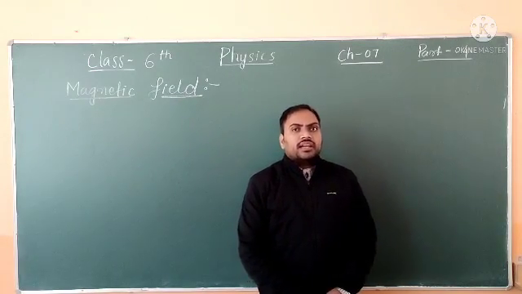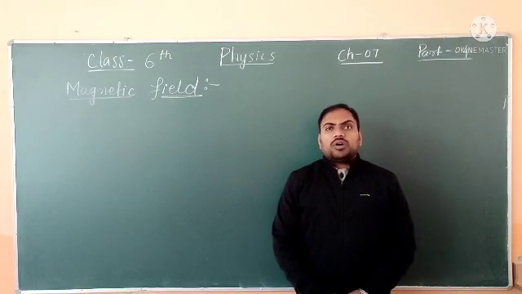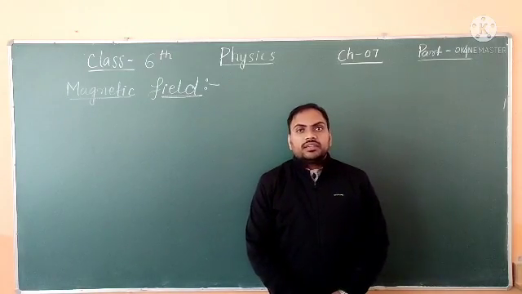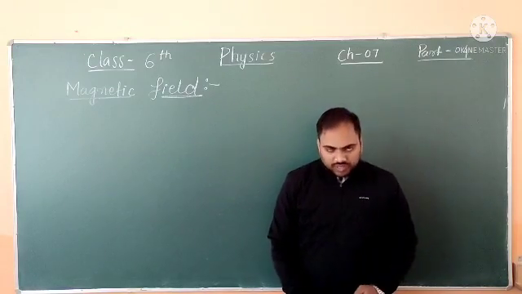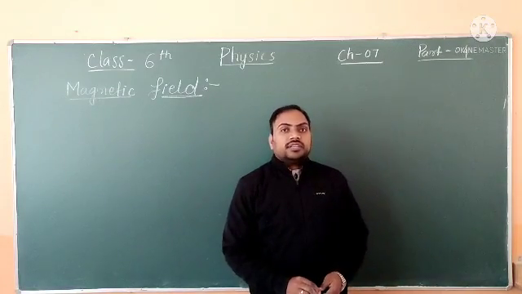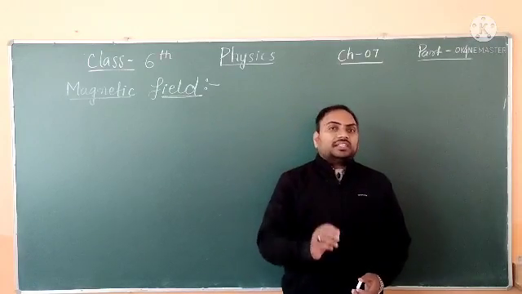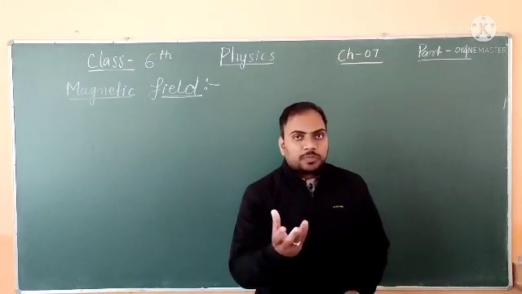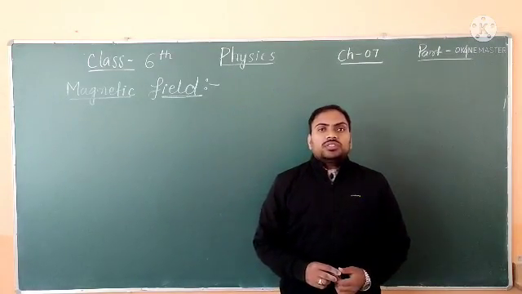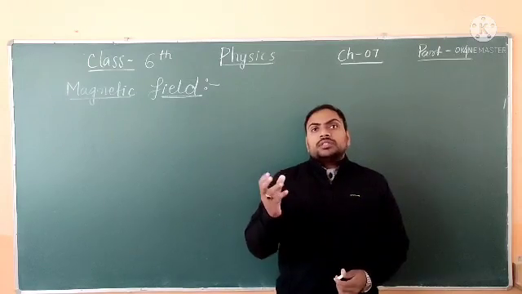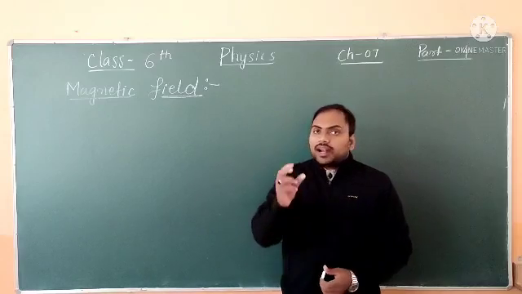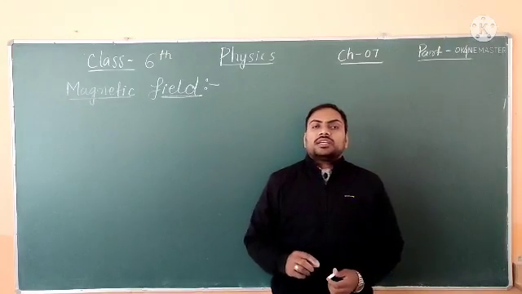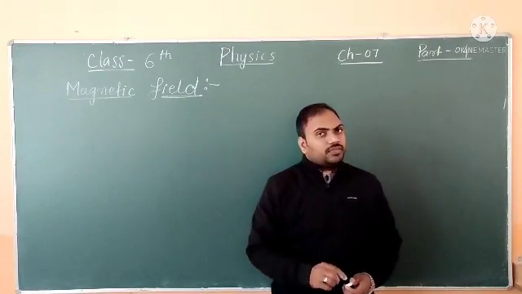A field is a region or a space around which some magnetic influence can be felt. That region or space is called a magnetic field.